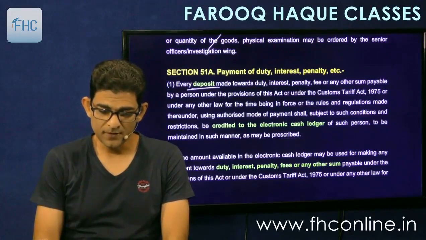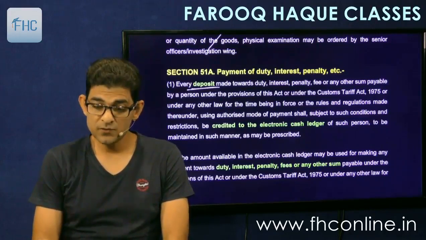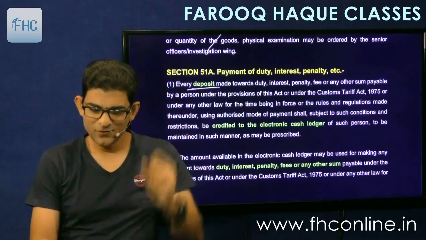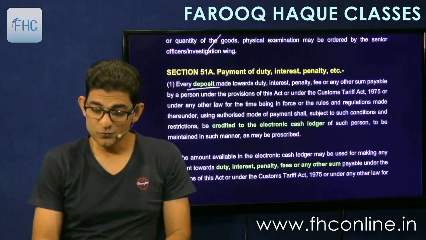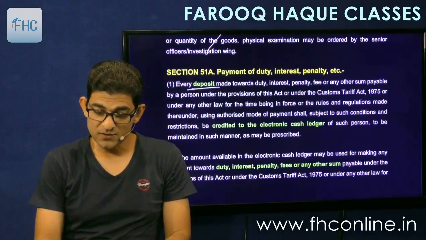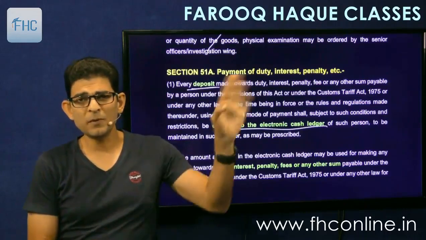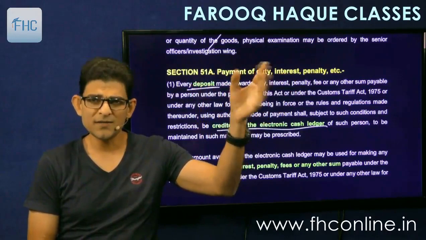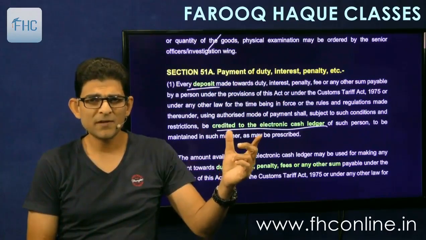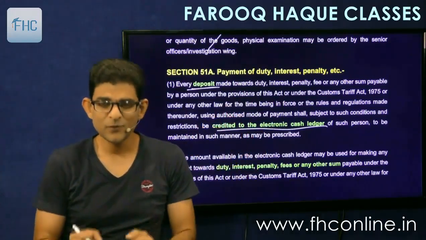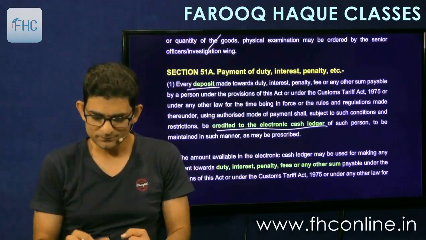So that is 51A. That every deposit made towards duty, interest, penalty, fee, etc., or any other sum payable, or under any other law for the time being in force, or the rules or regulations made thereunder, using authorized mode of payment, shall, subject to such conditions and restrictions, be credited to electronic cash ledger. Now you don't remember anything in between, you just remember every deposit of duty, interest, penalty, fee, or any other sum will be credited to electronic cash ledger of that person, which is maintained in the prescribed manner.